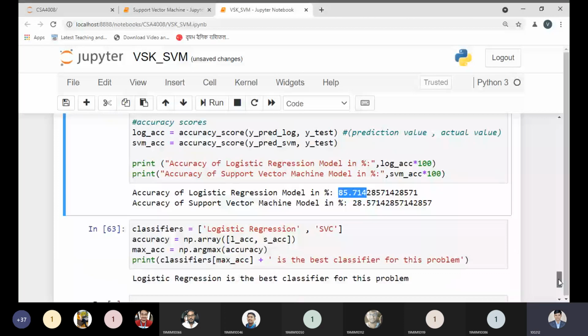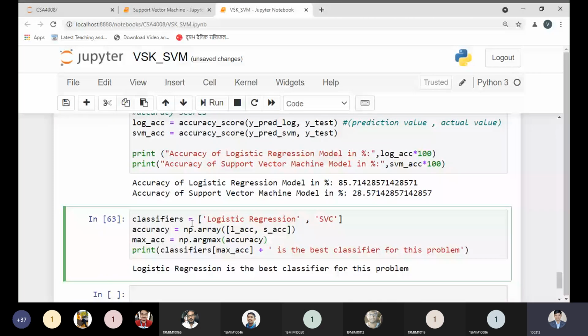With this last code, we need to display a message saying which classifier is better, the logistic regression classifier or the SVM classifier. We pass in an NP array these two values holding the accuracy, 85.75 and 28.75.